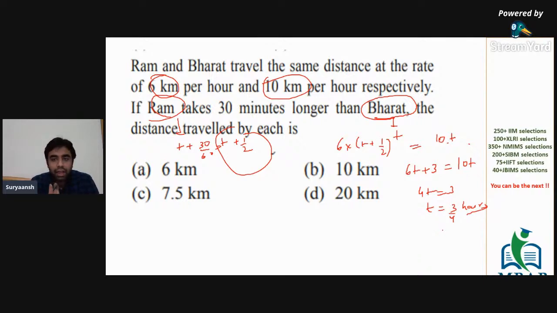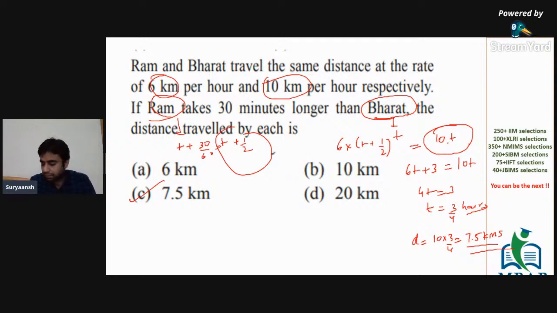So now we've got the total time that Bharat takes. We have to find out the distance traveled by each. Now both Ram and Bharat travel the same distance. The distance traveled by Bharat or Ram is 10T, or 6 into T plus half. So if T is 3 by 4, then distance would be 10 into 3 by 4, which is 7.5 kilometers. Answer is option C, 7.5 kilometers.